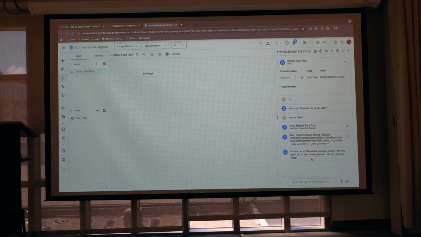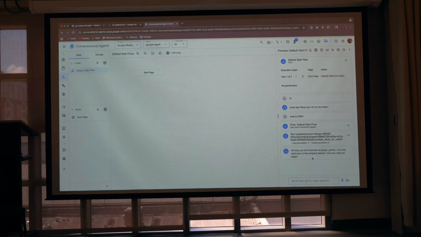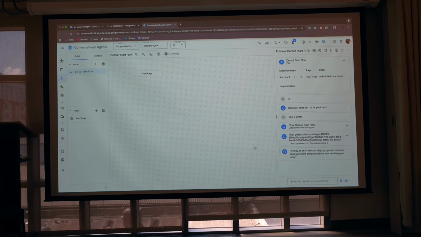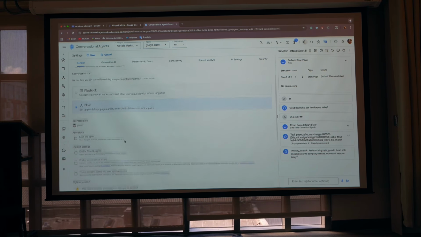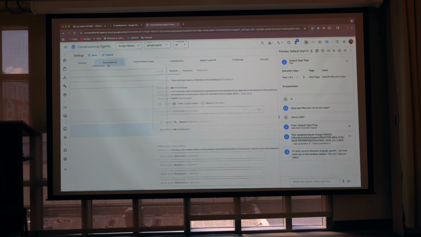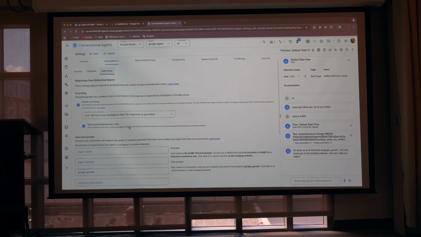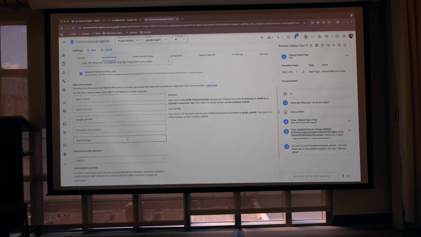Agent is created, but we need to let our agent know that, hey, this is our data and we need to use that data for our company. Let's say Google Growth is the company name and we need to use that. So you can go in the settings option, and if you can see generative AI, this is the one where you can select your LLM. And your AI needs to be smarter to give answers, right?